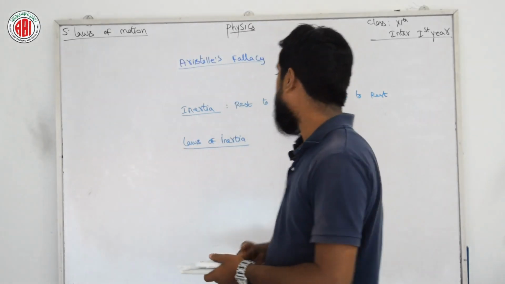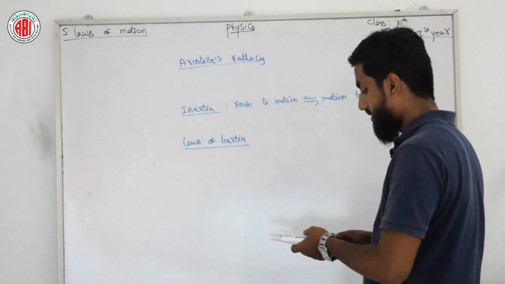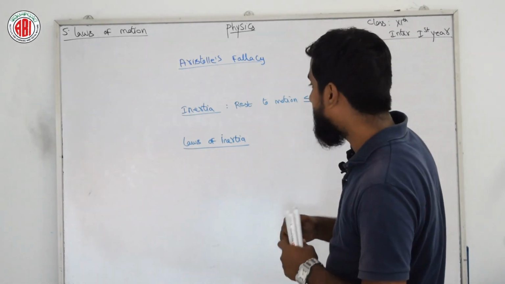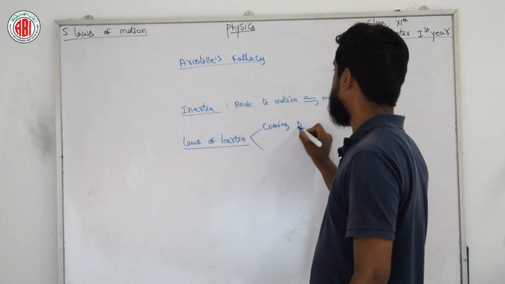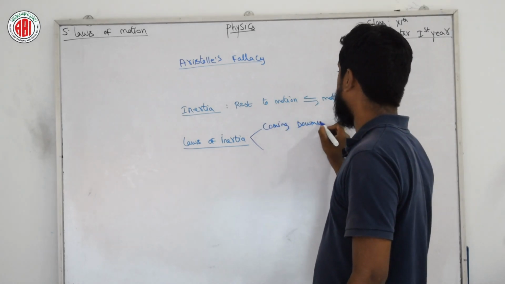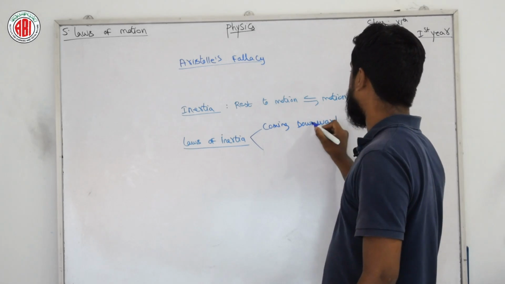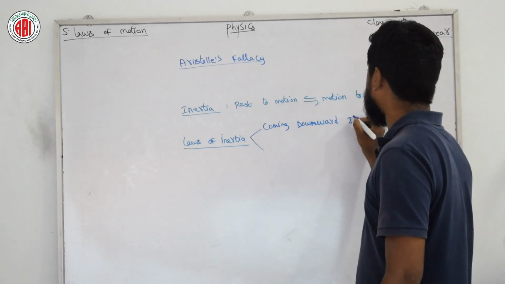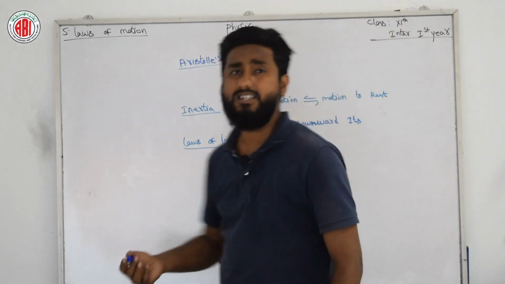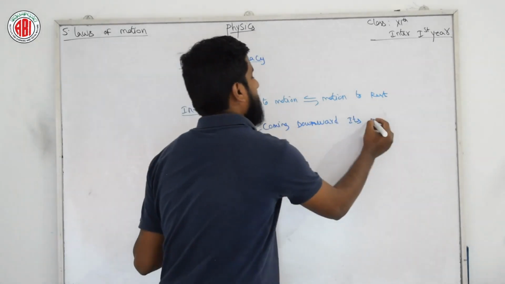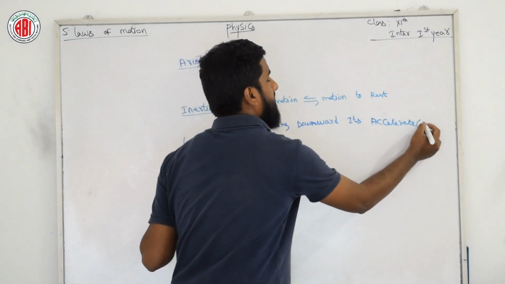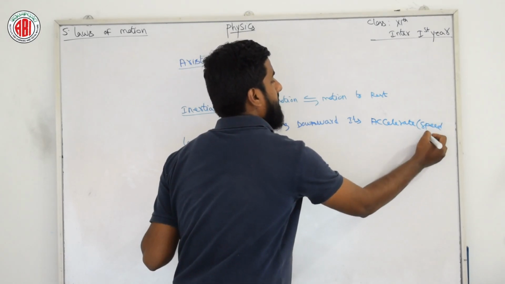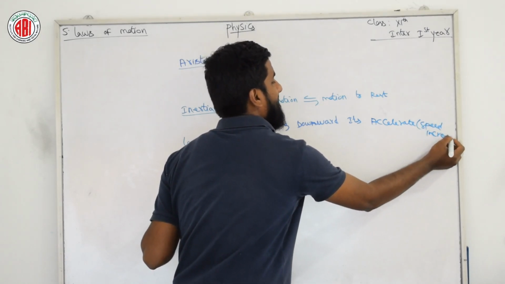For the laws of inertia we have two laws. If a body is coming downwards, it accelerates. That means its speed increases; accelerate means speed increases.